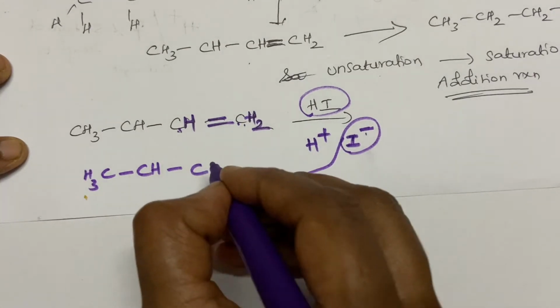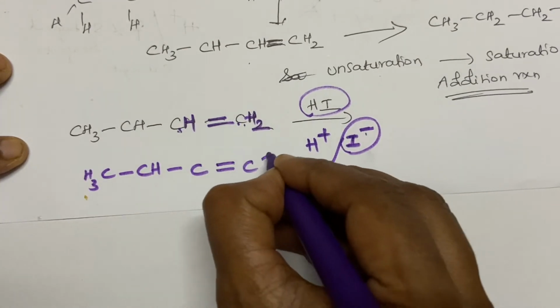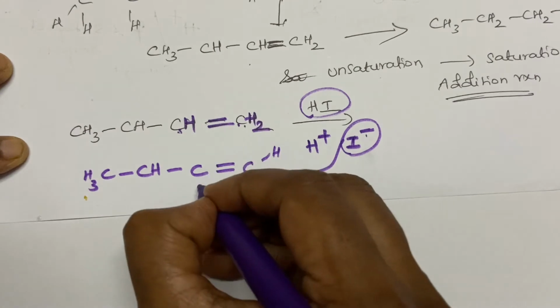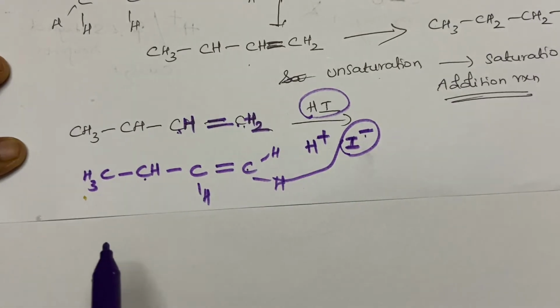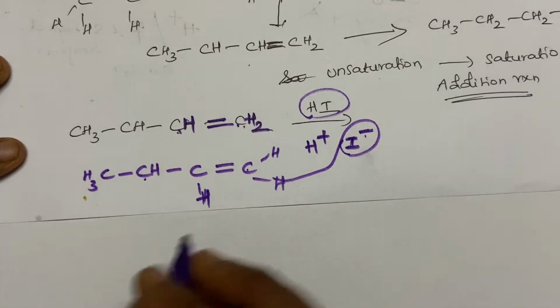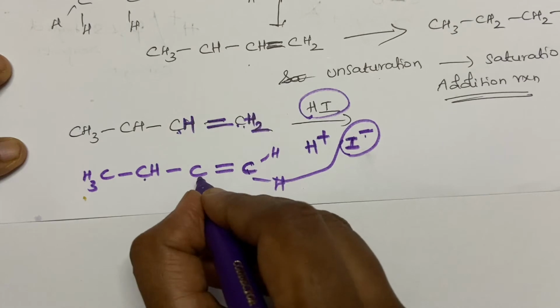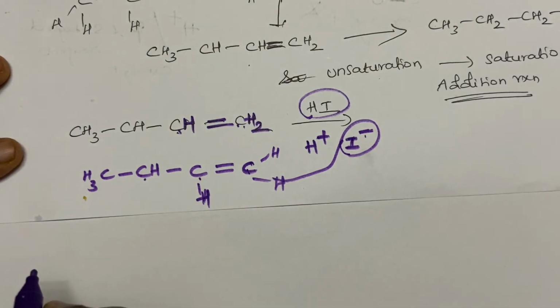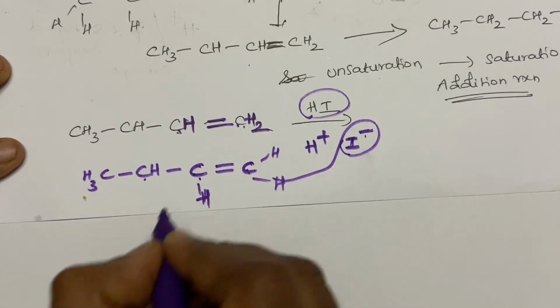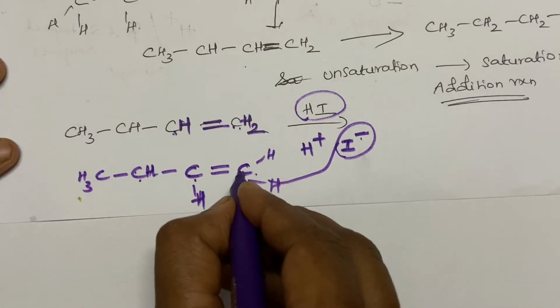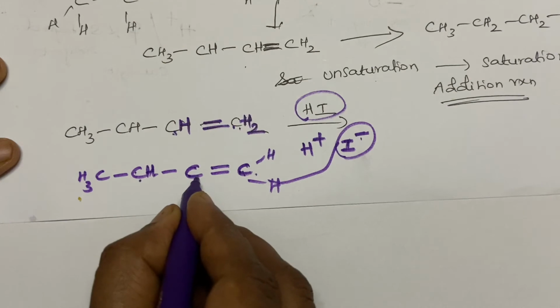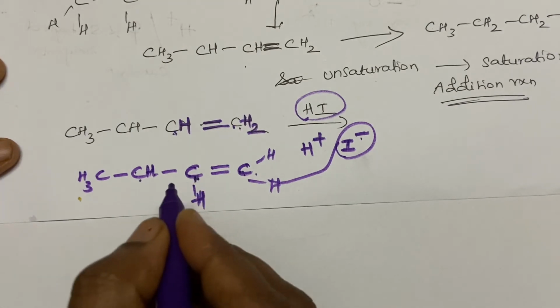This carbon is crowded. If you see, this carbon is attached to this carbon as well as this carbon. We usually don't count the hydrogen because they are very small in structure. This carbon is attached only to this carbon, which is more crowded here. This carbon is more crowded because it is in between these two carbons. So the iodine will go to the most substituted carbon. That's what your Markovnikov's rule states.